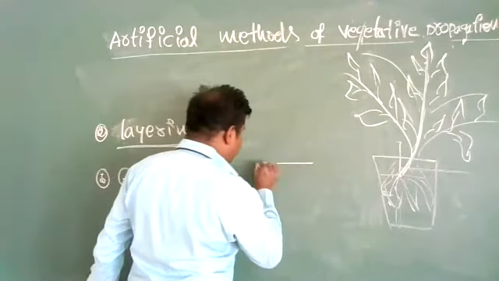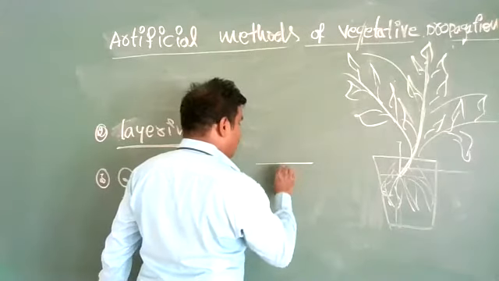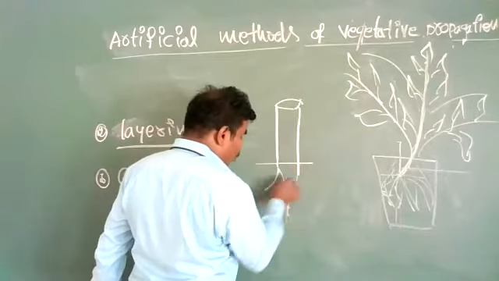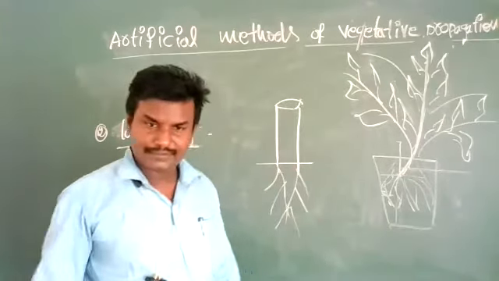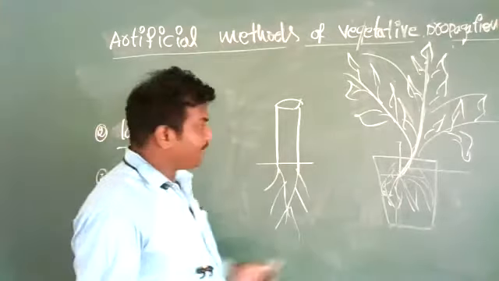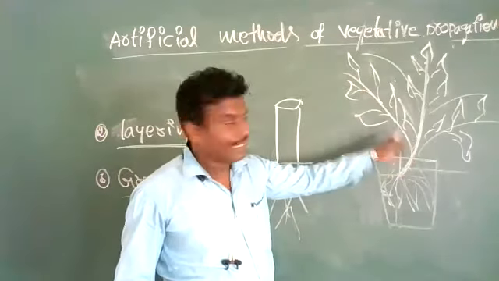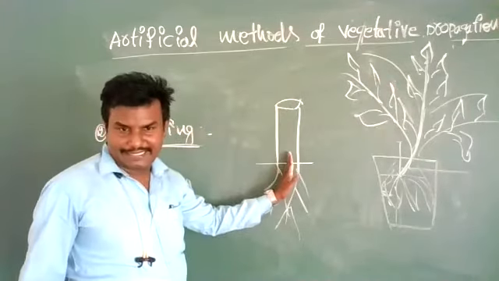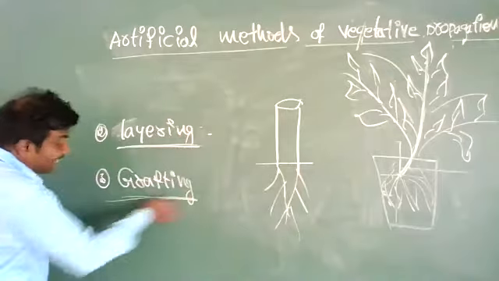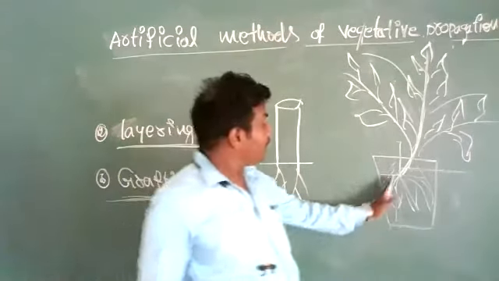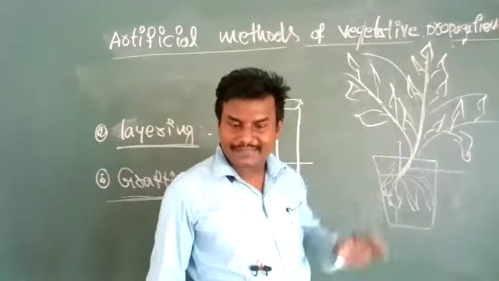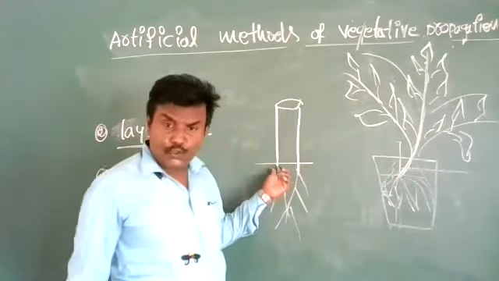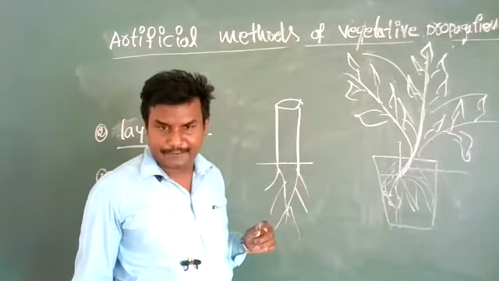See, here one plant is growing below the ground. The root system is there. Grafting is the technique in which one plant is transferred to another plant. This technique is called grafting. Okay, this plant is a superior plant. It is growing very effectively. This plant is also a superior plant and it is a disease resistant variety.